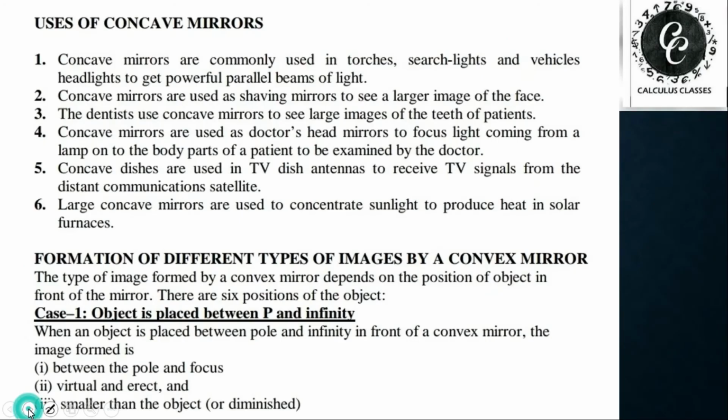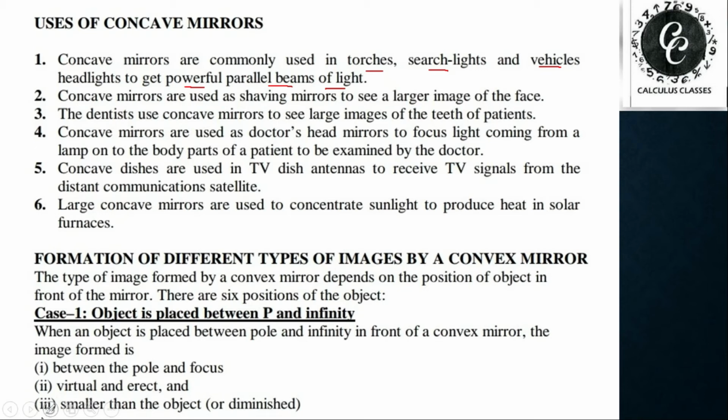I hope you understood well everything. So now we'll discuss the uses of concave mirror. Concave mirrors are commonly used in torches, searchlights, and vehicle headlights to get powerful parallel beams of light. That means we use these mirrors to get powerful parallel beams of light.